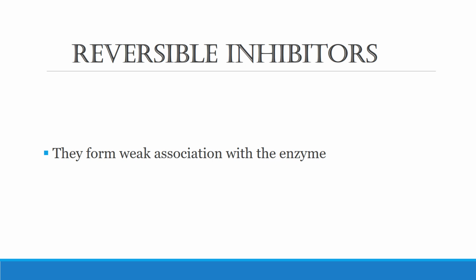Then we have a group of inhibitors that are labeled as reversible inhibitors. The reason they are known as reversible is that they bind very loosely to the enzyme structure, which means that their impact can be reversed, maybe by addition of further substrate that may come and attach to the enzyme later on, and it can replace the inhibitor effect. So there is a weak association between the enzyme and the inhibitor that can be reversed in this case.